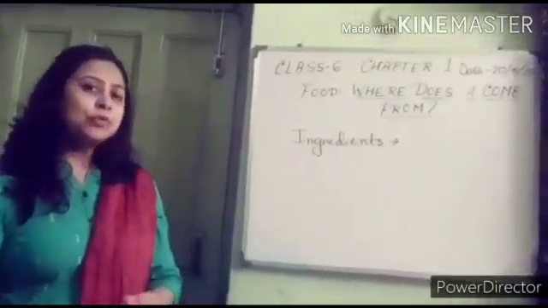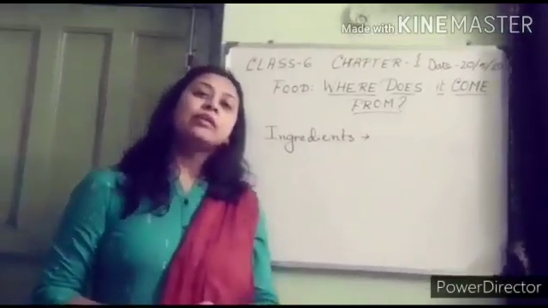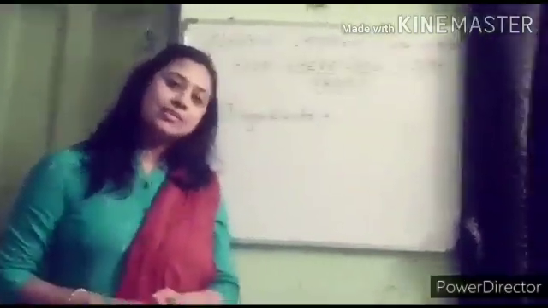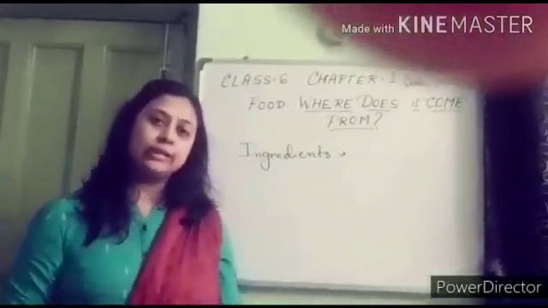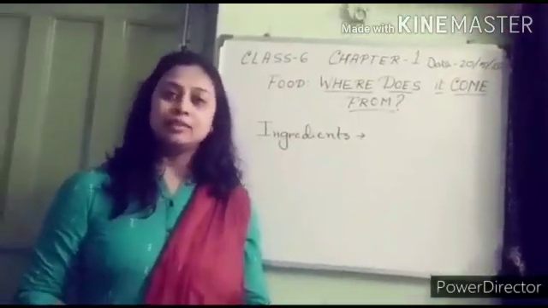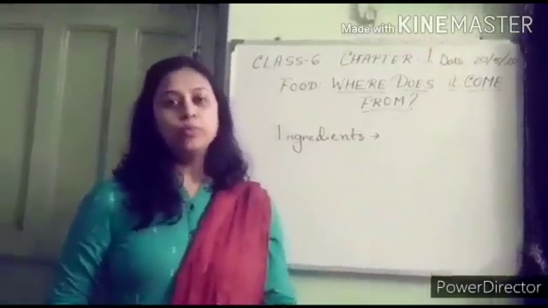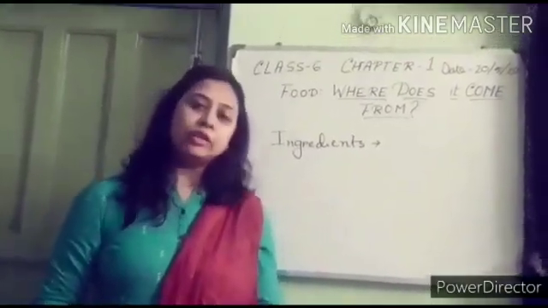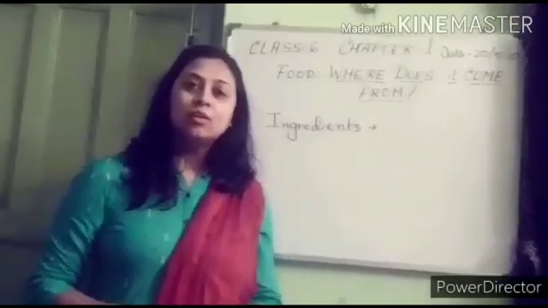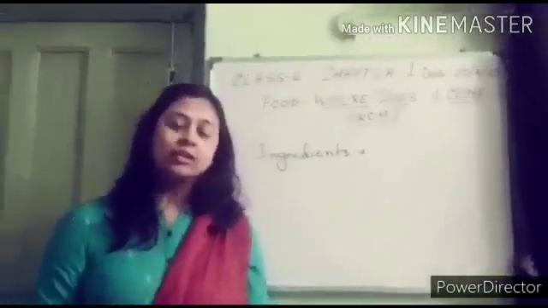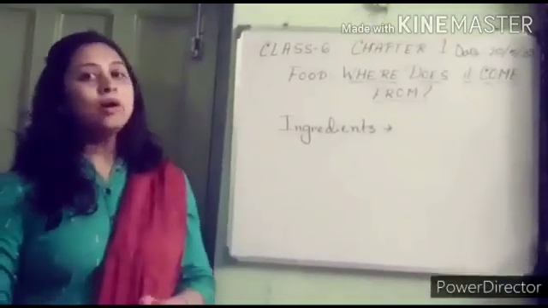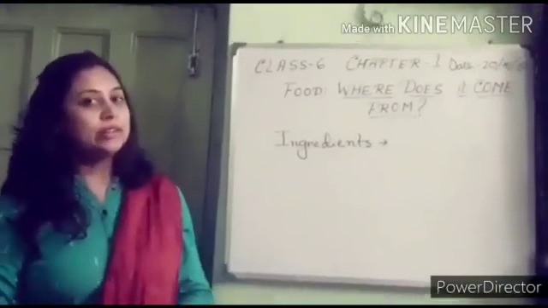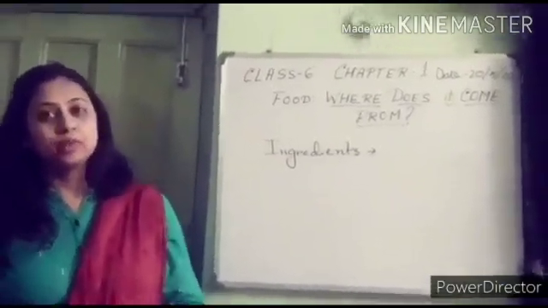For example, suppose you have to make rice. You need raw rice and water. So raw rice and water are two food ingredients to prepare rice. Another example: if you want to make vegetable curry, you need one or more vegetables, different types of spices, oil, ghee. These all are ingredients to prepare the vegetable curry.